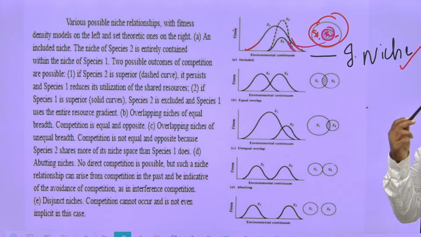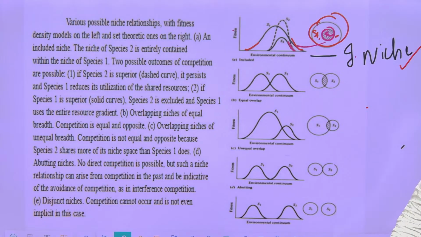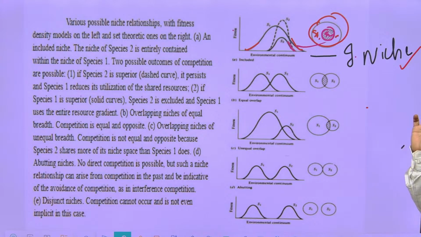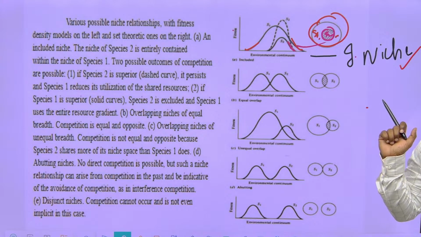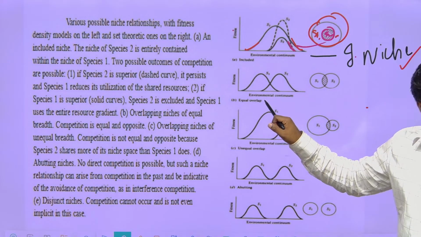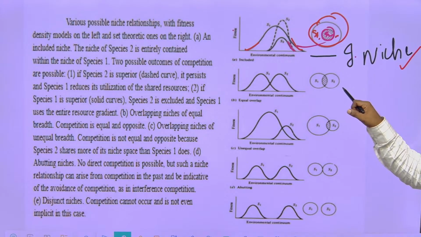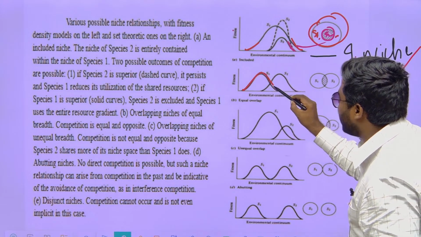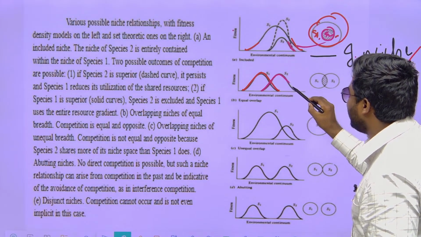Observe the graph and understand. Overlapping is happening, definitely, very good. Competition is small. Can I also use the word equal? Correct? This is the niche of S1 and this is the niche of S2.